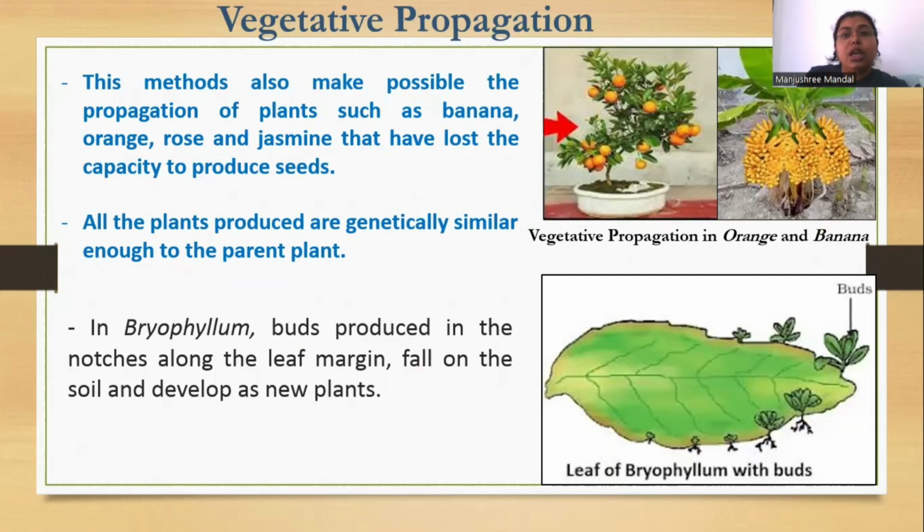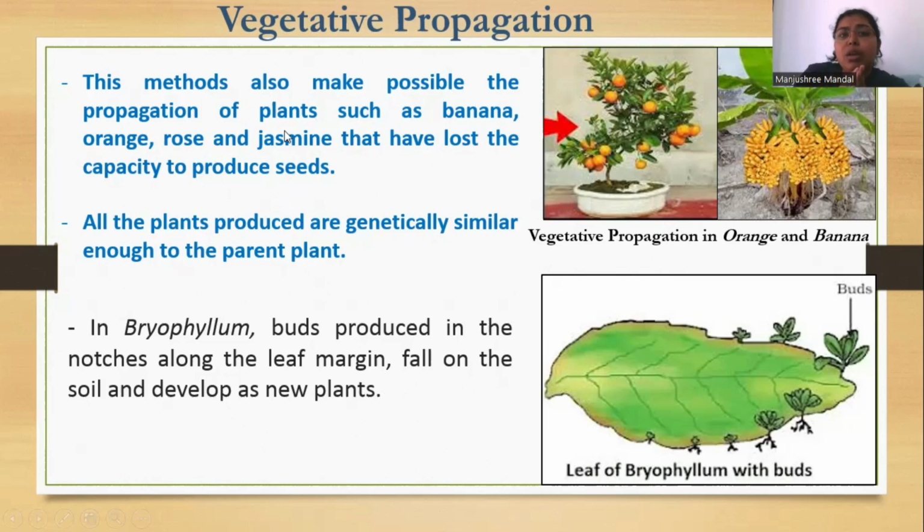Why? Because this is a portion from the parent body, and they are carrying exactly the same copies of DNA that is there in their parent. The same thing is carried forward in the new individual. And this method also makes possible the propagation of plants such as banana, orange, rose, jasmine that have lost the capacity to produce seeds.